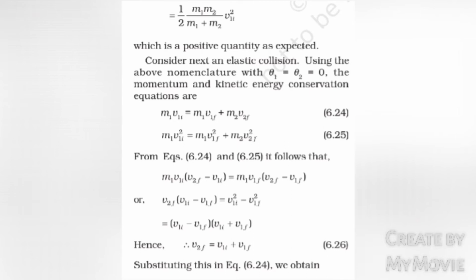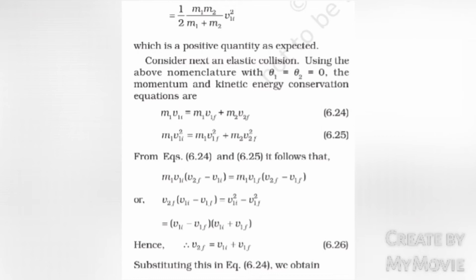Using the above nomenclature with theta 1 equals theta 2 equals 0, the momentum and the kinetic energy conservation equations are m1 v1i equals m1 v1f plus m2 v2f, which implies m1 v1i square equals m1 v1f square plus m2 v2f square. From equations 6.24 and 6.25, it follows that m1 into v1i into (v2f minus v1f) equals m1 v1f